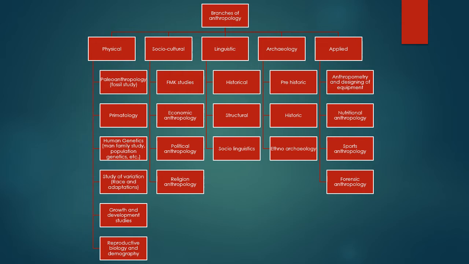And then is the linguistic anthropology. It has basically three main branches: the historical branch, the structural branch, and the social linguistics. So historical linguistics deals with how the origin of language took place, different kinds of biological theories of origin, and the social theories of origin of languages, which we will be covering in unit 7.